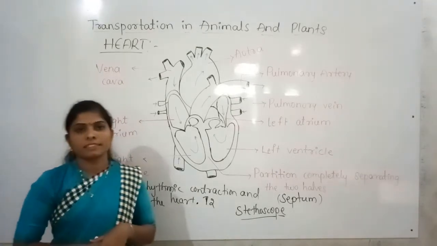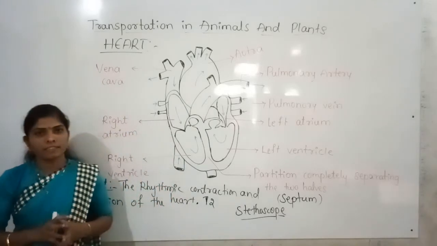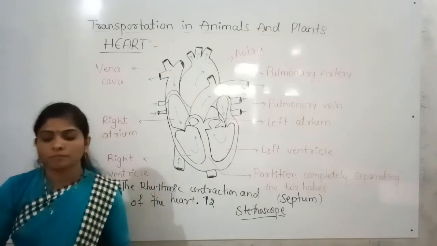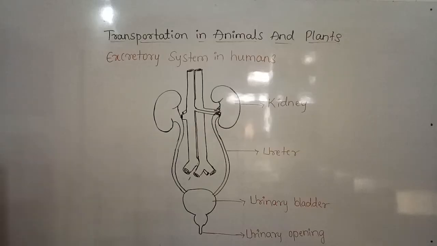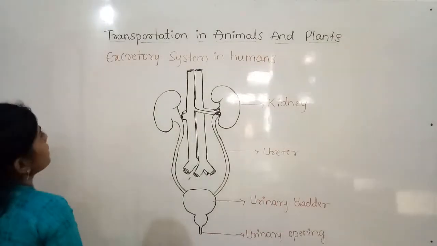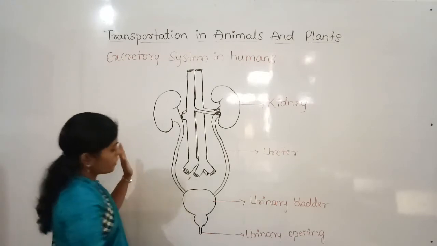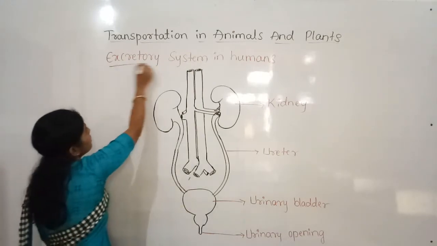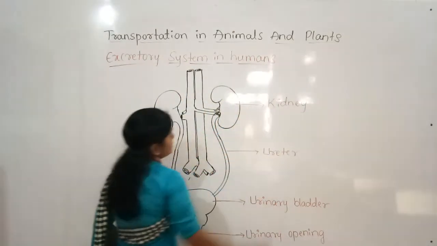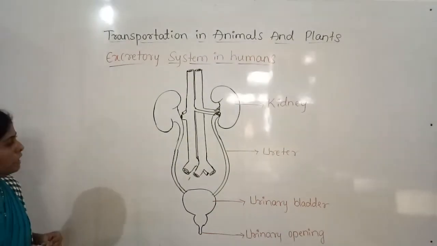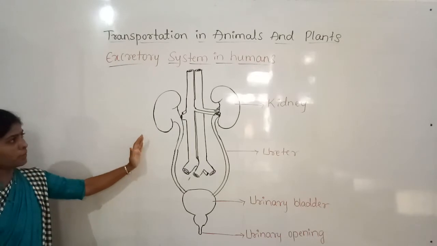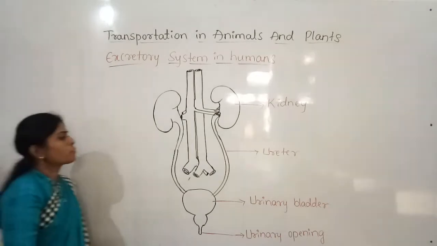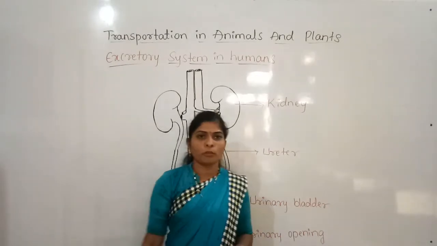And next we can discuss the excretory system. Yes, this is the excretory system of human beings. The excretion is also very important.